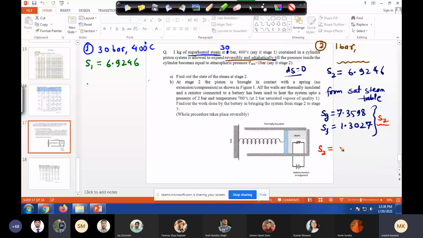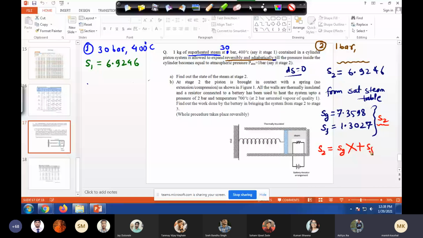Yes, sir. Let us suppose that capital X is the part of the gas. Quality is always conventionally defined in terms of SG into X plus 1 minus X into SF. That's all.